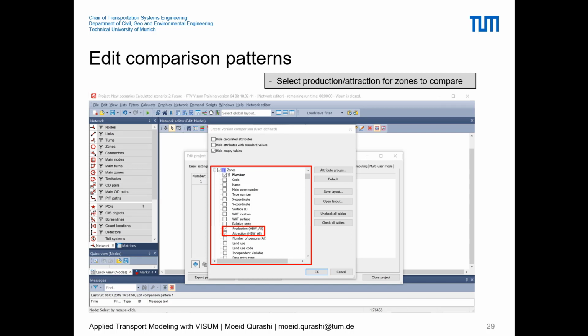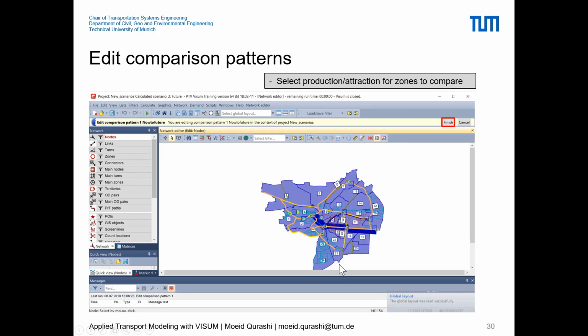But what we are looking at now is just a simple version of the trip generation output, and this can be selected using the production and attraction within the zone attributes. We can simply select these two and press OK. This will do a comparison of production and attractions for the zones, and you can simply click on finish.